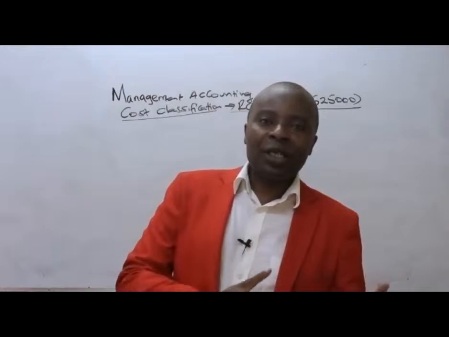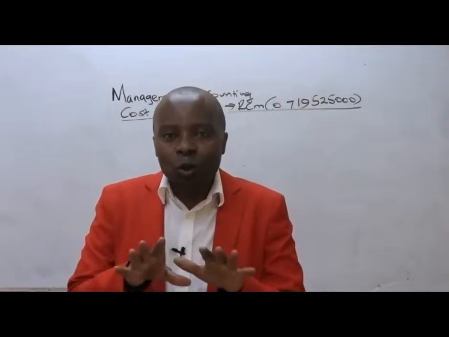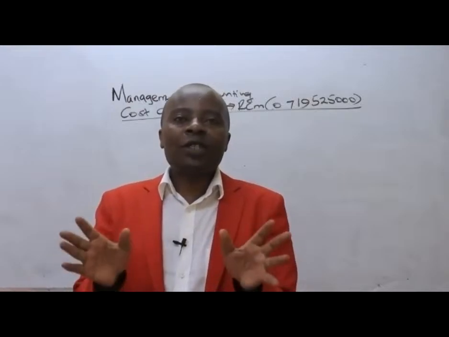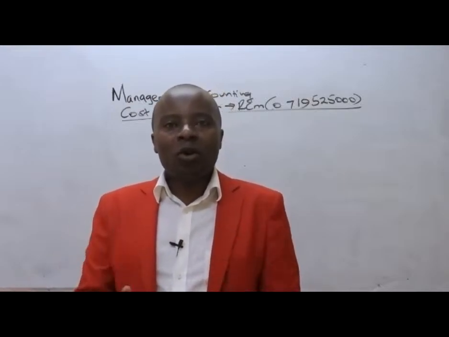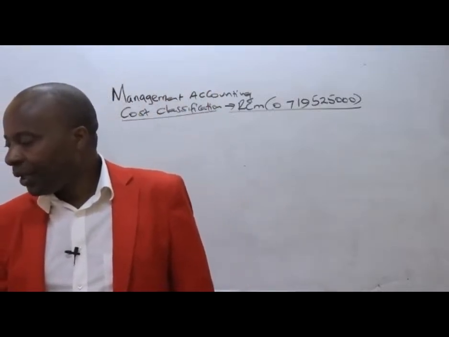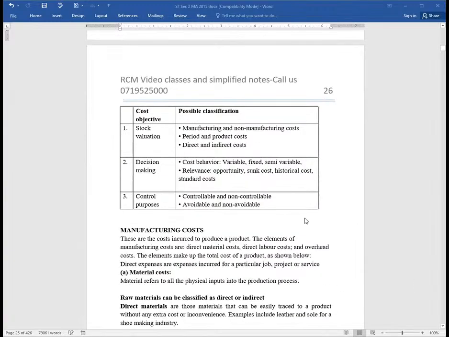And then, of course, as you shall be seeing later on, non-controllable costs, ladies and gentlemen, are those costs that management has got no say whatsoever over. And of course, all fixed costs are non-controllable or uncontrollable. Now, ladies and gentlemen, here we are. In terms of controllability, we shall also be having some other classifications like avoidable: I can avoid this cost, non-avoidable, etc. Now we look at these buckets of classification, where we shall start with the first one, which is the manufacturing cost.